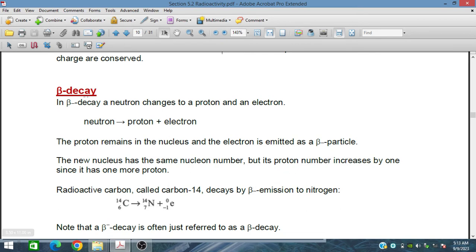In a beta reaction, carbon 14, a radioactive element, emits a beta particle.